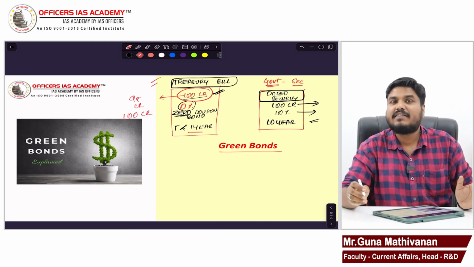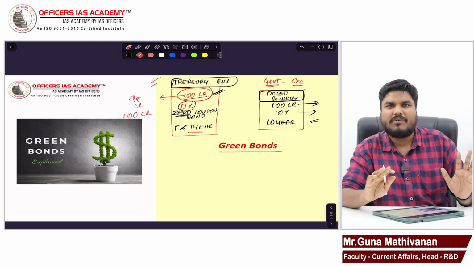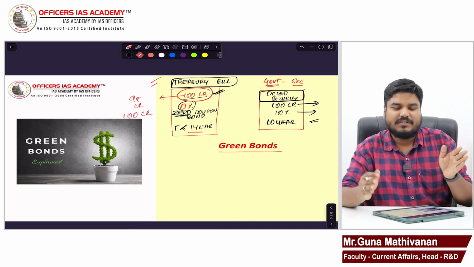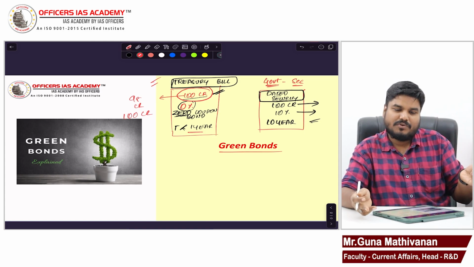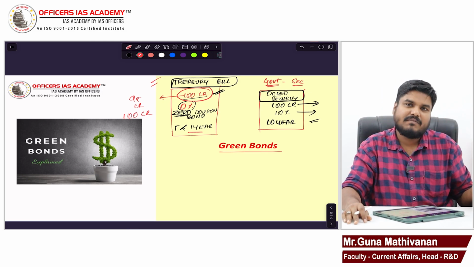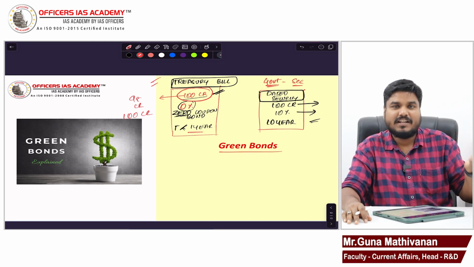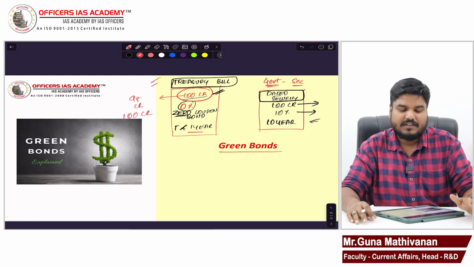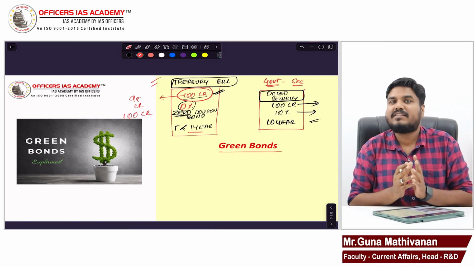But if it is a dated security, it is like a regular bond. There will be interest, there will be tenure. So this is the difference. Treasury bill is zero coupon. Government dated security will have an interest rate. Treasury bill maturity period is less than 1 year, dated security maturity period will be more than 1 year. This is the broad classification of government securities.